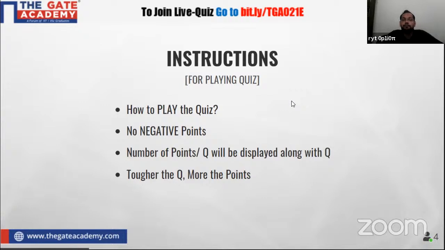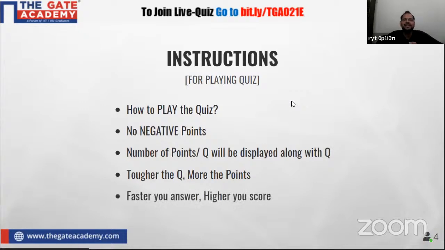But in this quiz, up to the last, I am again repeating, no one can say that he is going to win the leaderboard, because at the last you will have a good number of points for the question. So tougher the question, more will be the points, to maintain the competition up to the last.